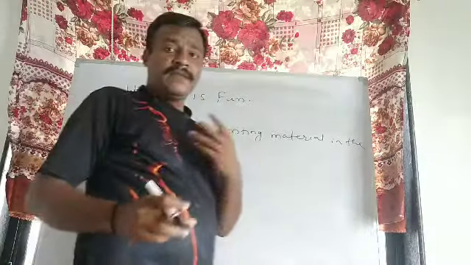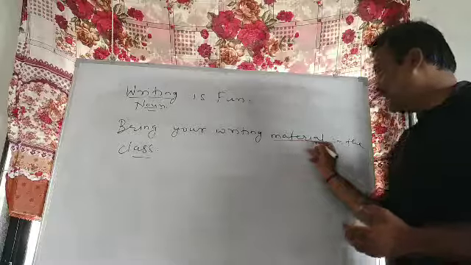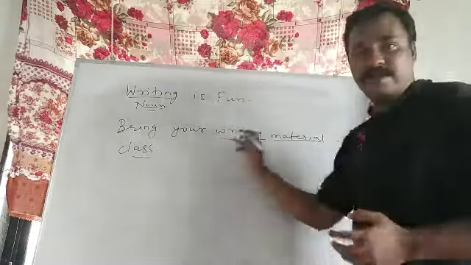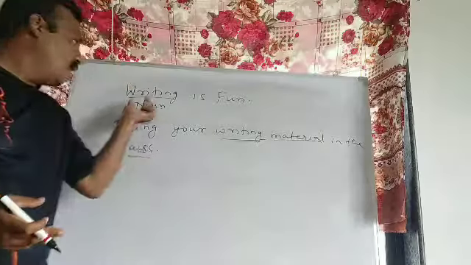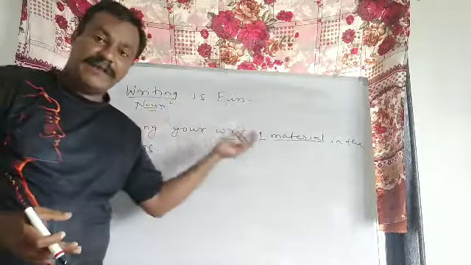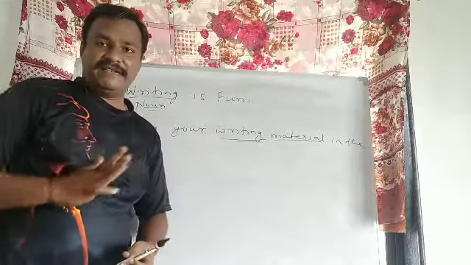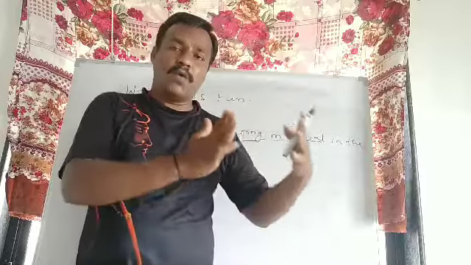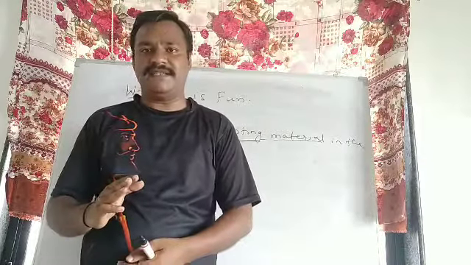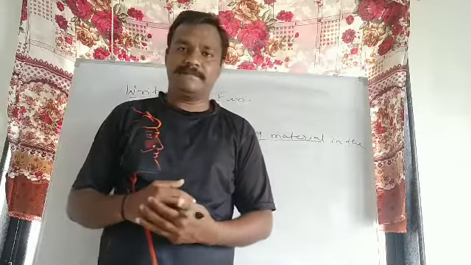As I told you, present participles are describing words. They describe a noun, material, writing material. Which material? Writing material, isn't it? So it's very simple. The exact difference between gerund and present participles: gerund plays the role of a noun and present participle plays the role of an adjective in a sentence.